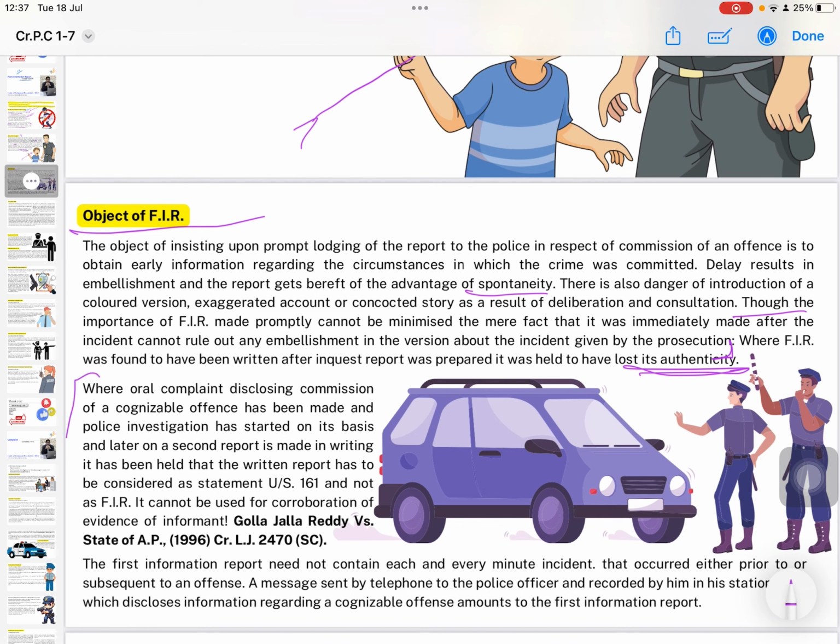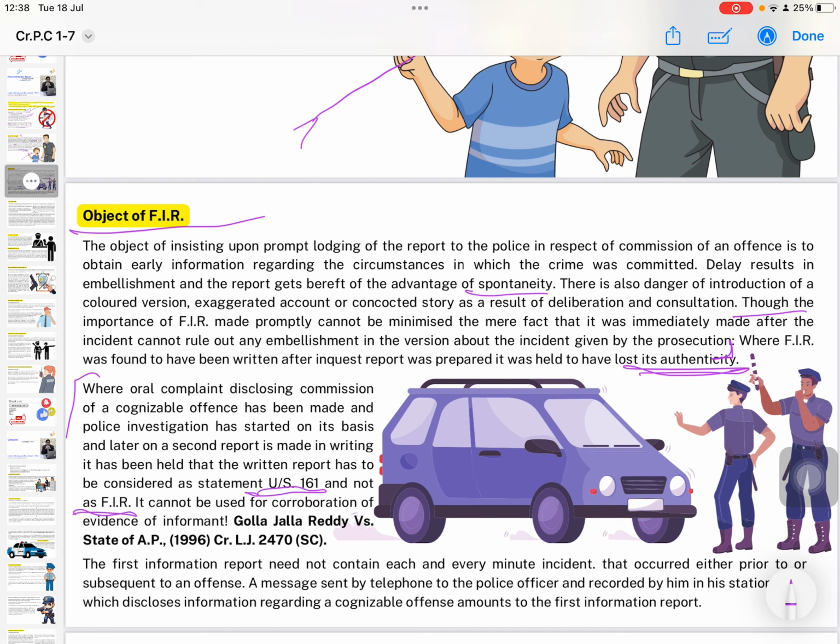Moving ahead. Where an oral complaint disclosing commission of a cognizable offence has been made and police investigation has started on its basis, and later on a second report is made in writing, it has been held that the written report has to be considered as a statement under section 161 and not as an FIR.